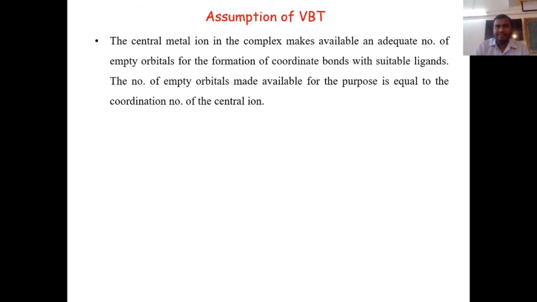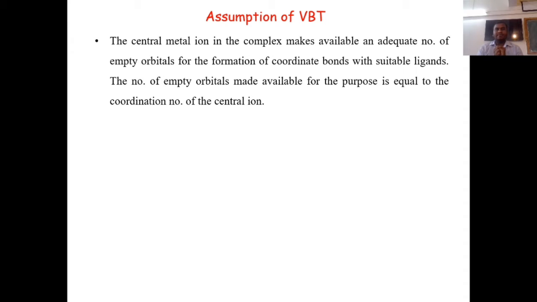Very first, the central metal ion in the complex makes available an adequate number of empty orbitals for the formation of coordinate bonds with suitable ligands. That is, the number of empty orbitals made available for the purpose is always equal to the coordination number of the central ion.